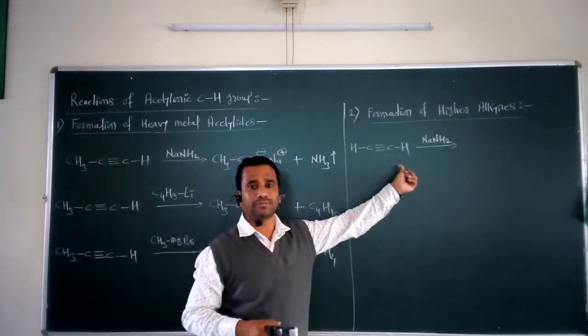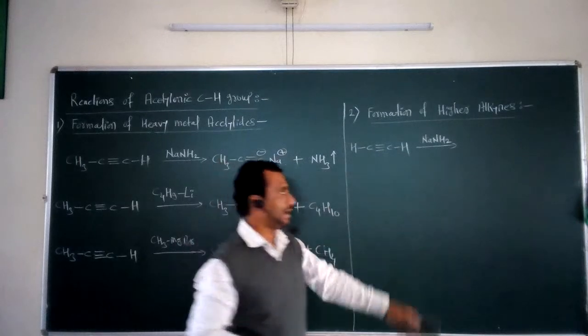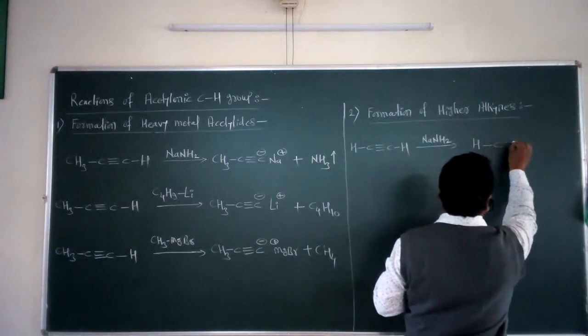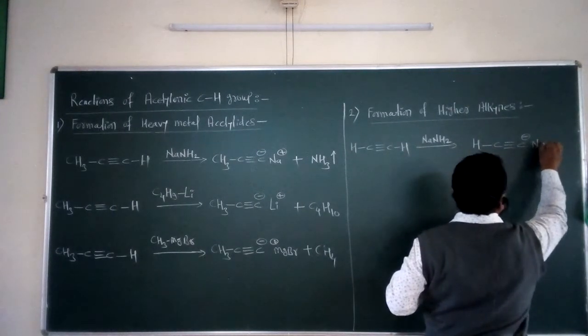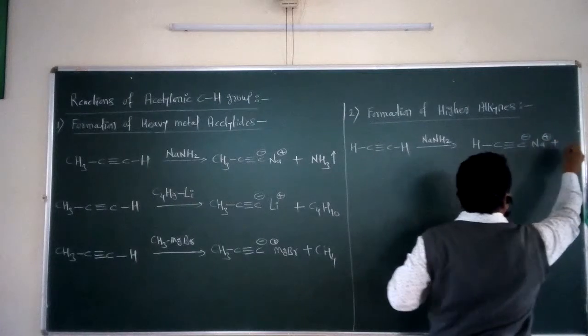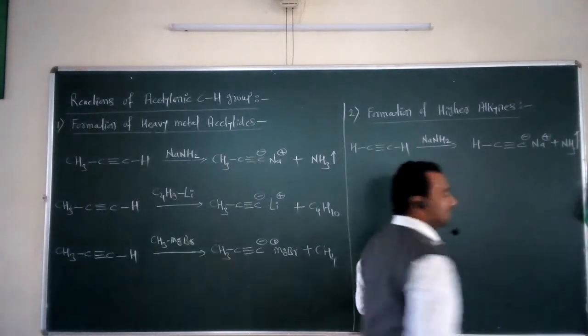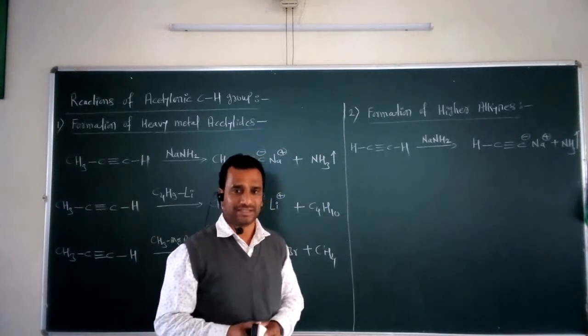This acidic proton from this alkyne gets replaced by the base, and we get the formation of the heavy metal acetylide. So in this case, we get HC triple bond C minus, Na plus, and the byproduct obtained is ammonia. So ammonia gas gets evolved with the formation of this sodium acetylide.